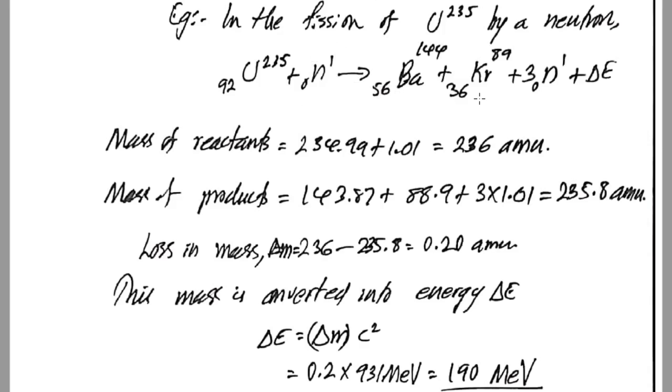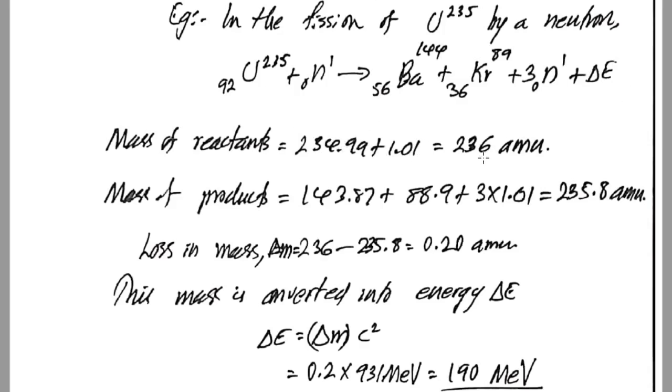fragment into different pieces, and there are different possibilities. One of the possibilities is shown here. It is barium-144 with atomic number 56, plus krypton-89 with atomic number 36, plus 3 neutrons, and a large amount of energy is also released. And what is the source of this large amount of energy? If we calculate the mass of the reactants, we get the mass of uranium-235 in AMU plus the mass of the neutron in AMU.